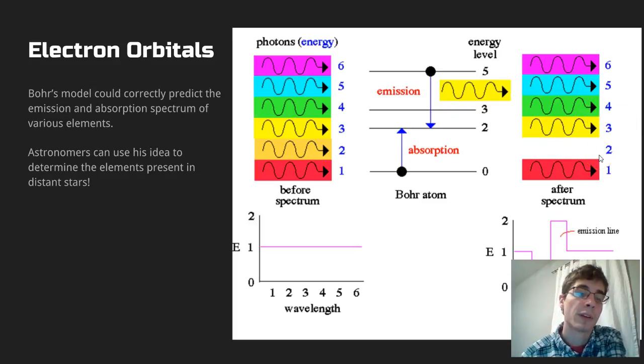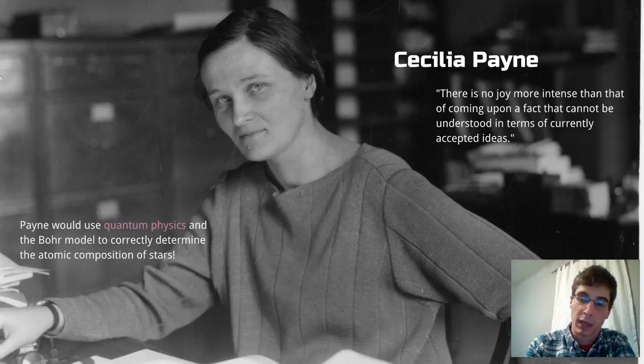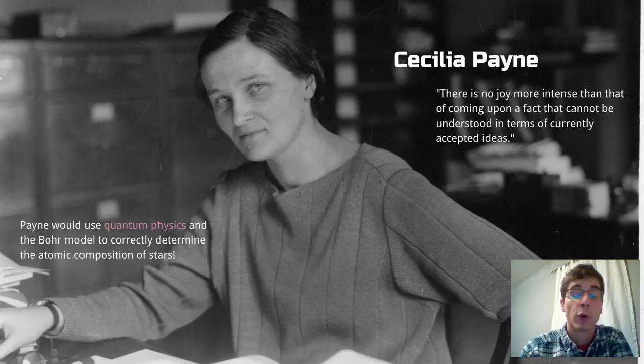Okay? And what this meant is that astronomers could use his idea to determine which elements are present in stars, because you can look at the spectrum of them, which photons come in a higher emission and which ones get absorbed. And that's what Cecilia Payne was working on when she gave her thesis to the Harvard professors in 1925. She used quantum physics and she used Bohr's model to correctly determine the atomic composition of stars. She said that stars have 1,000,000 times more hydrogen than we had previously thought, and she got laughed at the time, but she continued her investigation.